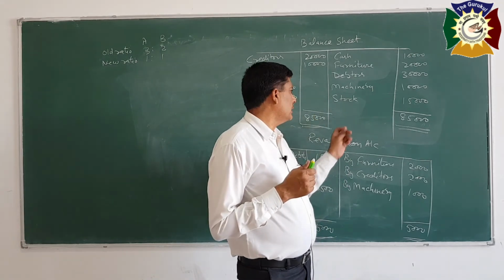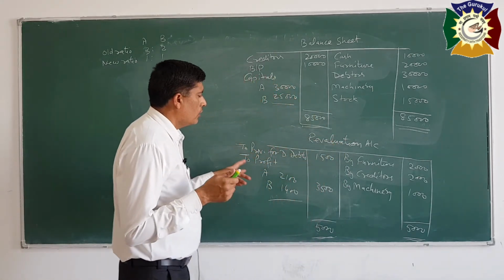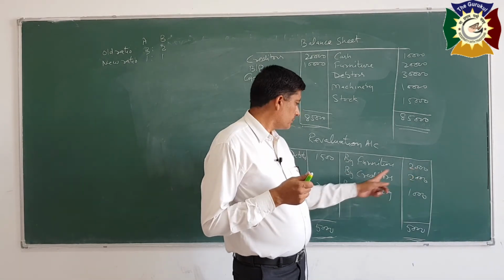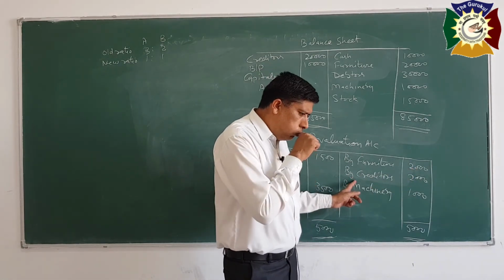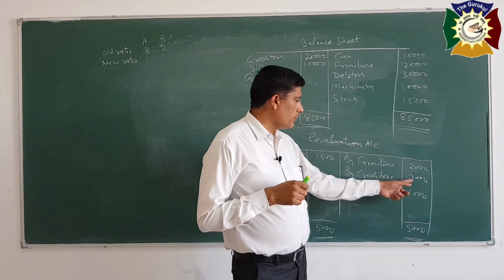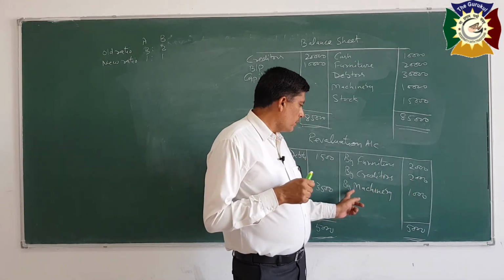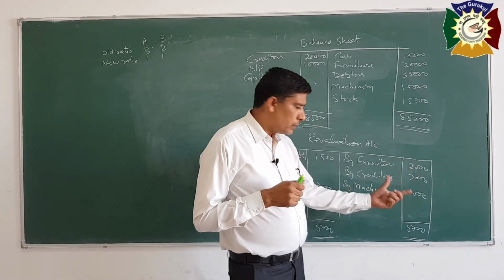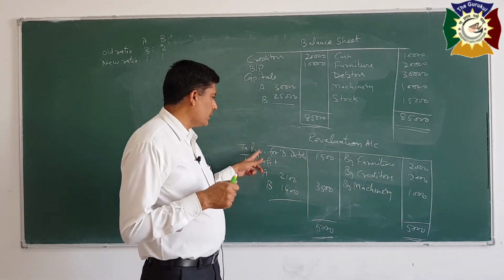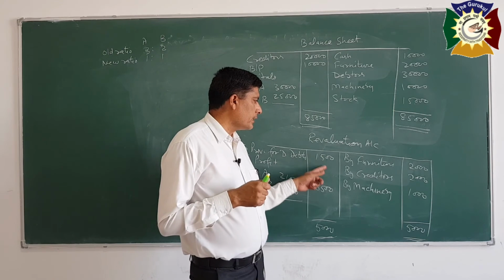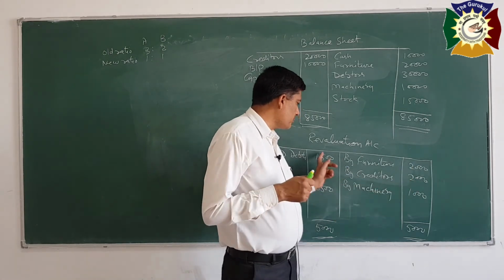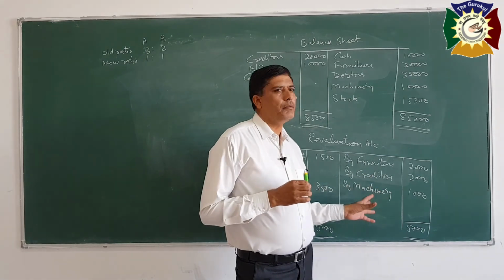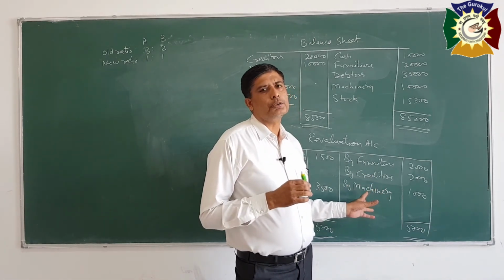We will directly calculate, like profit due to increase in value of furniture 2000, profit due to decrease in value of creditors 2000, profit on account of increase in the value of machinery 1000, and loss due to creation of provision for doubtful debts 1500. So total 5000 minus 1500, that will be 3500. So in this way you will calculate the profit on account of revaluation.